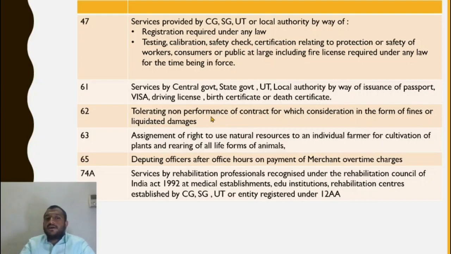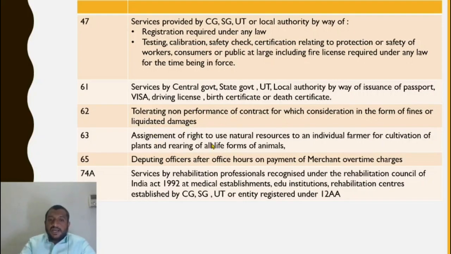It says that if you do not construct within so and so time, or you do not construct so many square meters, you will be subject to fine or damages. So if the contractor does not adhere to the construction of that amount of square meters, he has to pay some fine. That fine that he pays to the central government or state government is not subject to GST.